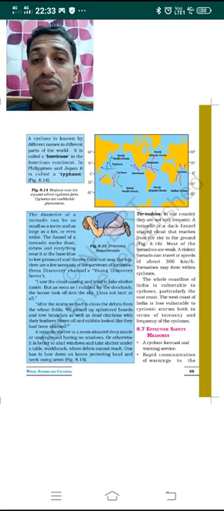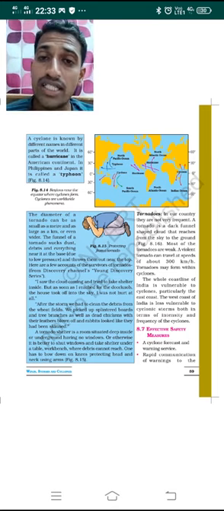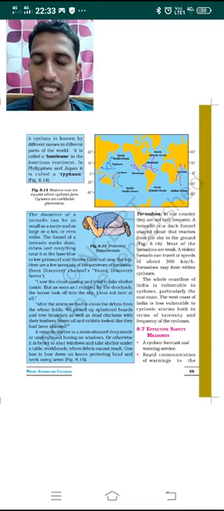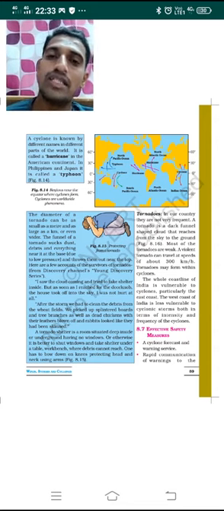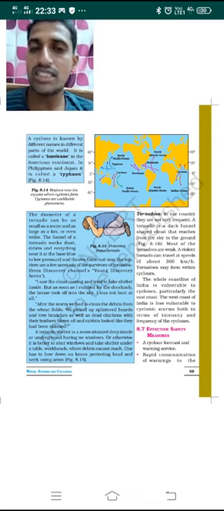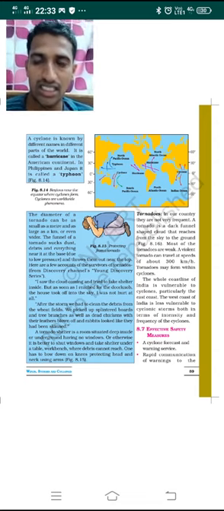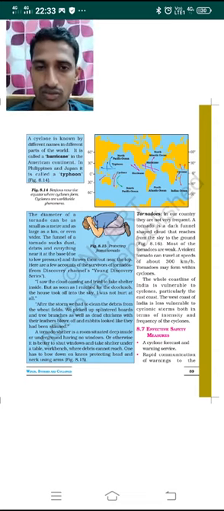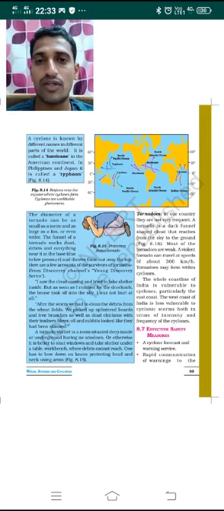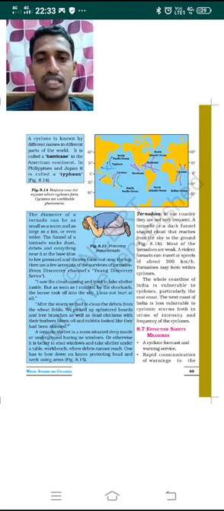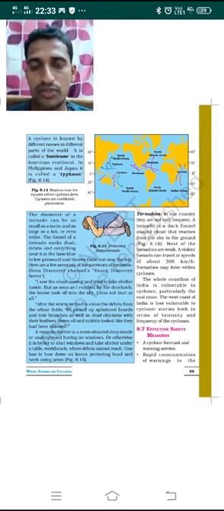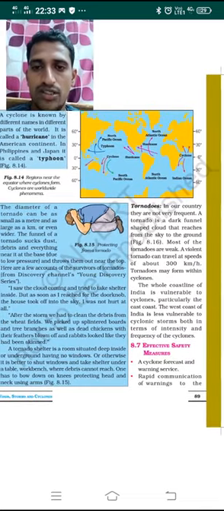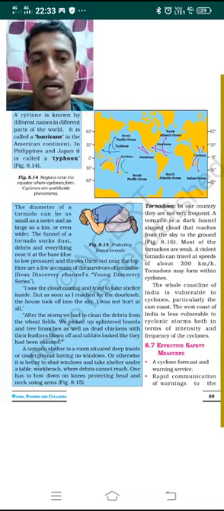So different names are given in different countries, and every year one cyclone hits our coastal area. Every time one name is given to each cyclone. Recently, just one and a half months ago, one cyclone hit, and for that also a name was given. So this is how cyclones are named.